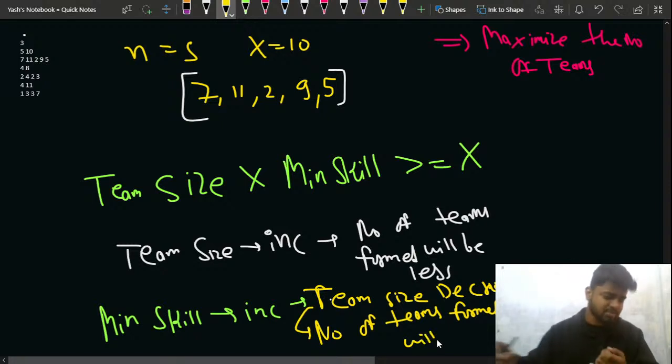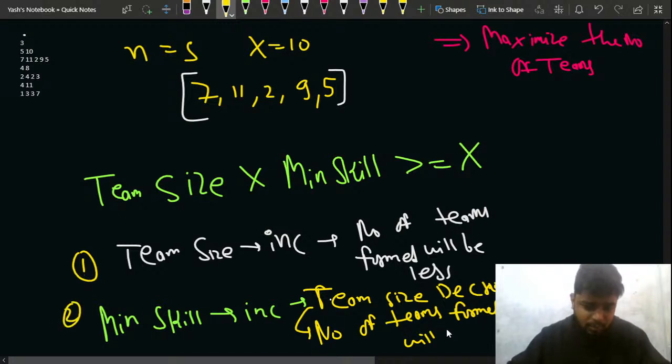Can you observe this? Are these two points clear to all of you? Point number 1 and point number 2: the number of teams formed will be more, right? If I have to get this greater equal to x, either I can increase the team size, but if I increase the team size, then the number of teams formed will be less, because lesser programmers will be left.